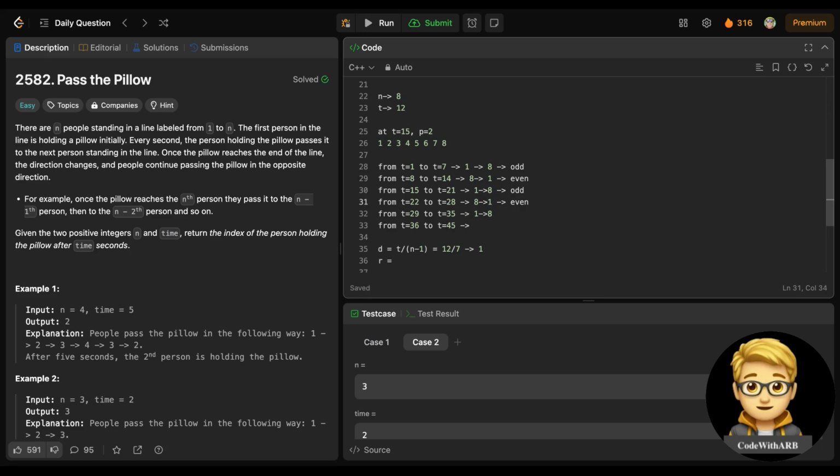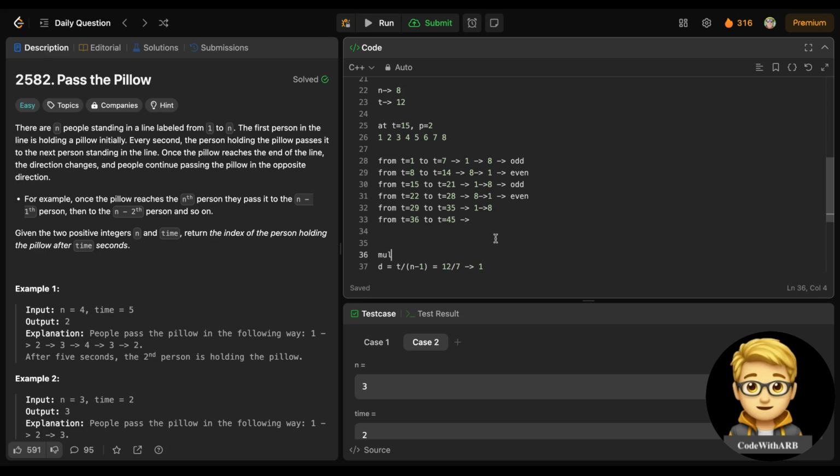What do you mean by even position? The multiplication time. See, 7 into 1 is 7, so 1 to 7 is covered. 7 to 14, so 8 to 14 is covered. 7 to 21, so basically the multiplication of 7.